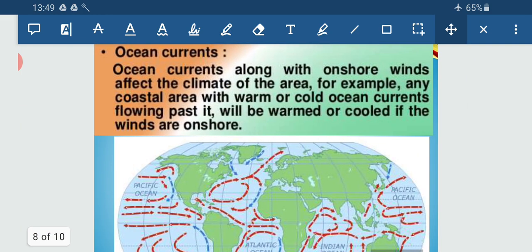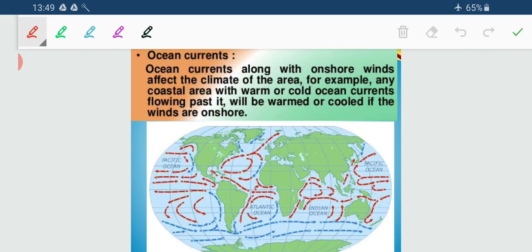Now let us move to the oceanic currents. That is the fifth factor of the climate, oceanic currents. Now you can see the two colors of arrows. The red one indicates the warm oceanic currents and the blue one indicates the cold oceanic currents. Oceanic currents influence the coastal areas.